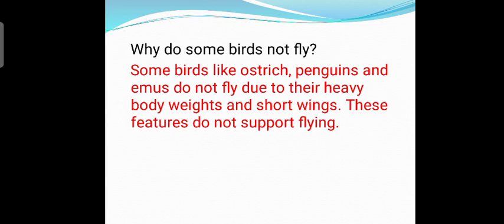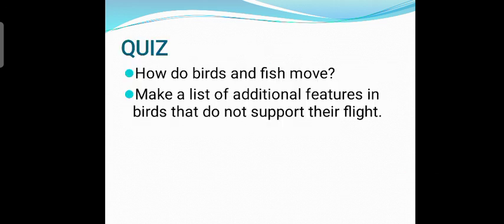Now why do some birds not fly? So some birds like ostrich, penguins and emus do not fly due to their heavy body weights and short wings. And these are the features which do not support flying. Now what we learned today? Children, we saw that some animals with backbone have some similarities in their movement and some differences in their movement.